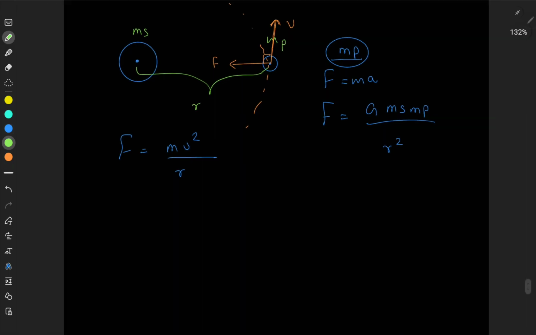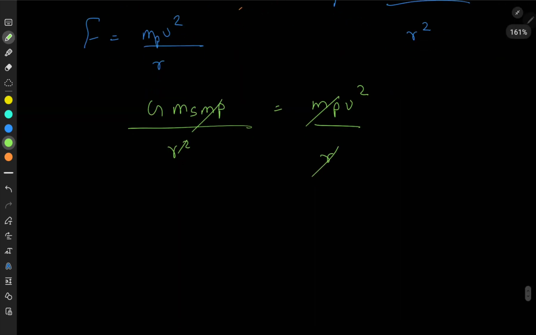So G ms mp over r squared, here I should mention mp, the planet, is equal to mp v squared over r. If I simplify, mp cancels off. So what do you get for the velocity? You get square root of G ms over r.